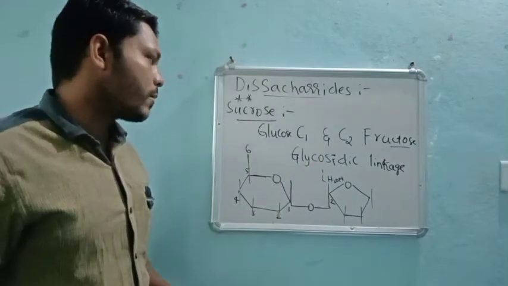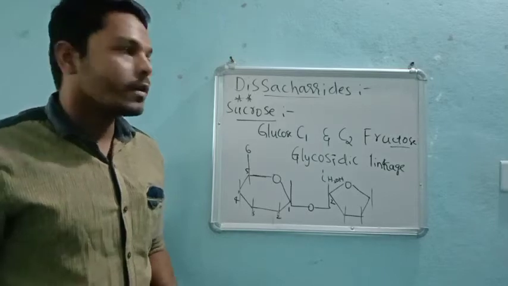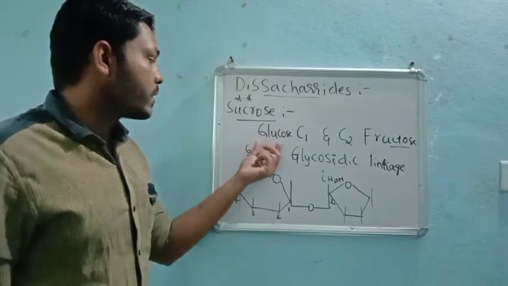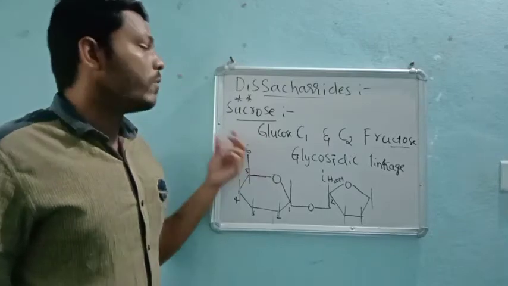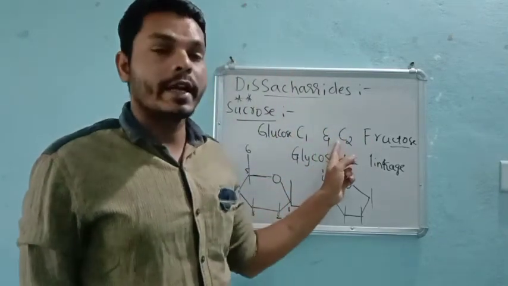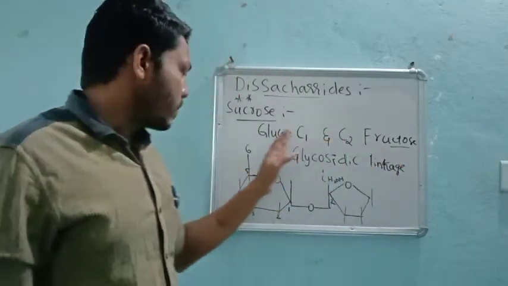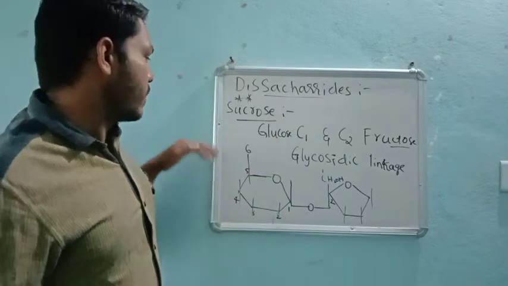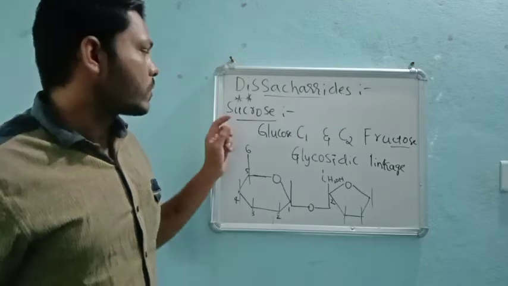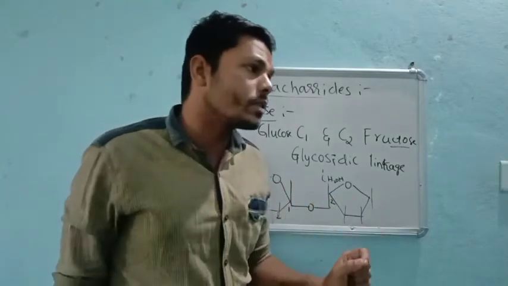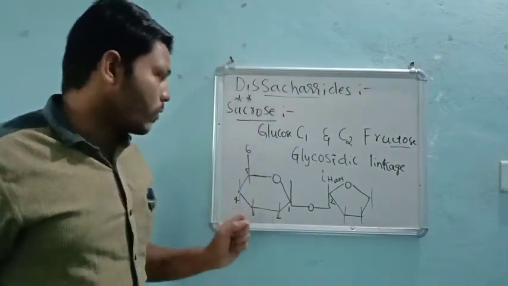So this is the third point we can say. The first carbon of glucose forms a bond with the second carbon of fructose to form sucrose, right?